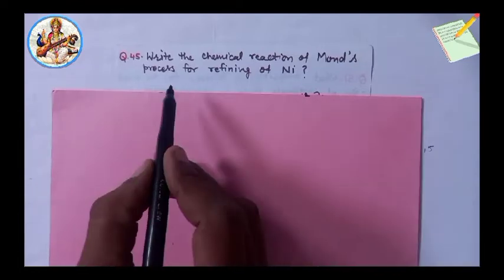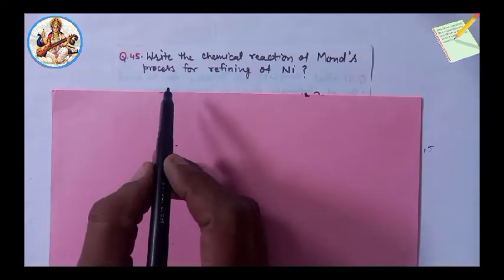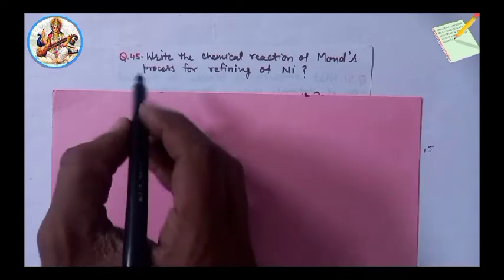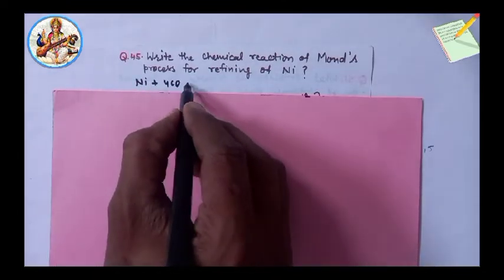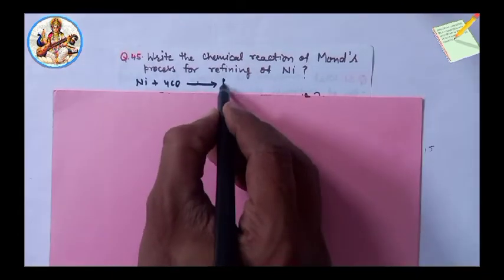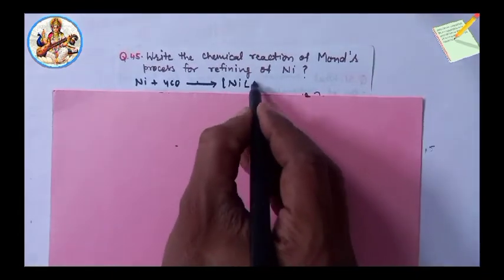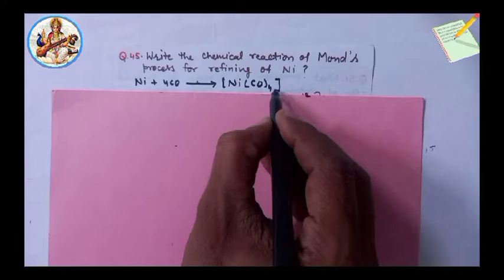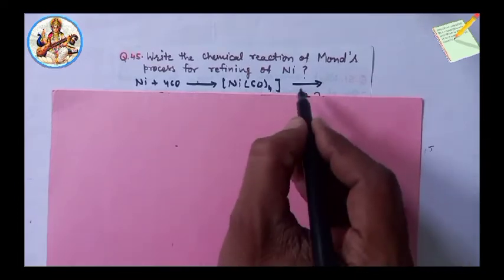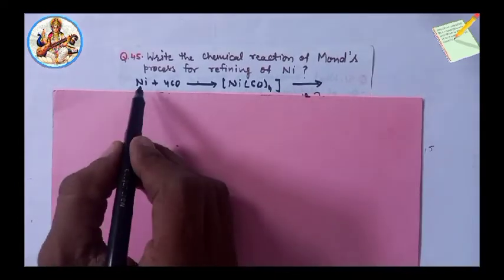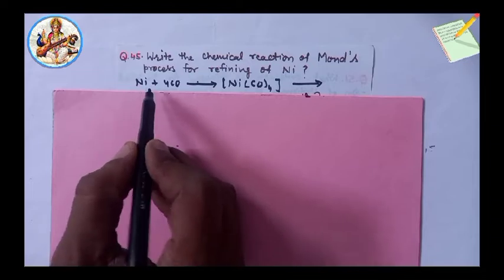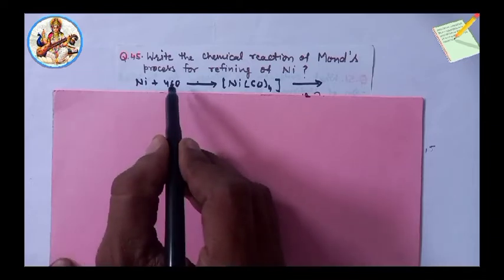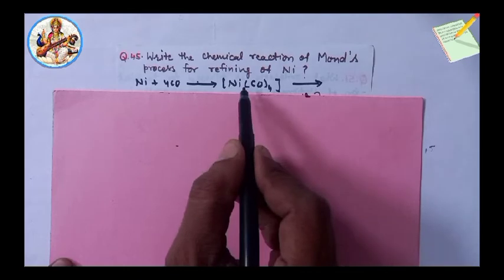Solution: the chemical reaction of Mond's process for refining of nickel is: impure nickel is heated with a stream of carbon monoxide to form volatile nickel carbonyl.